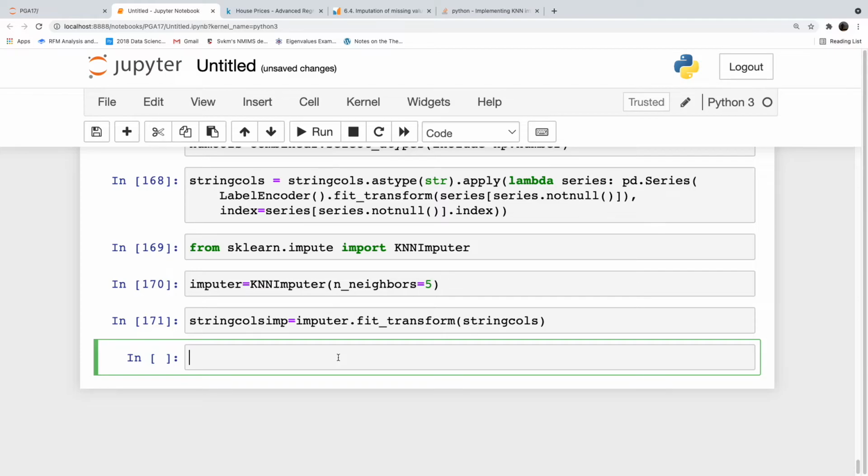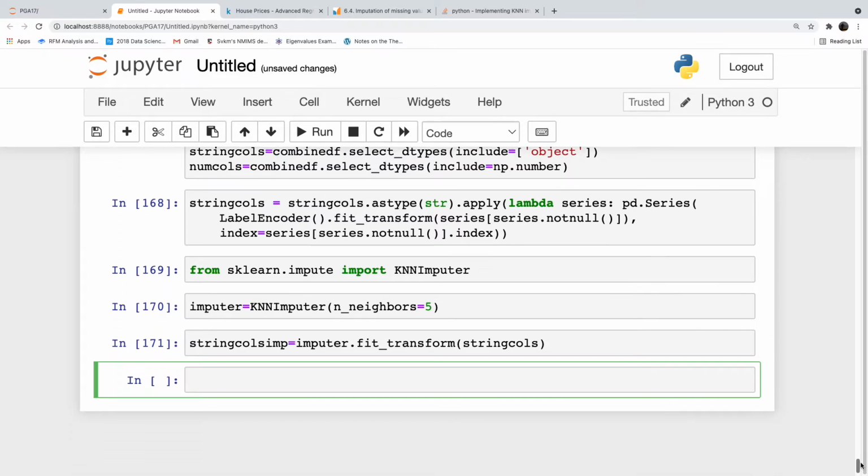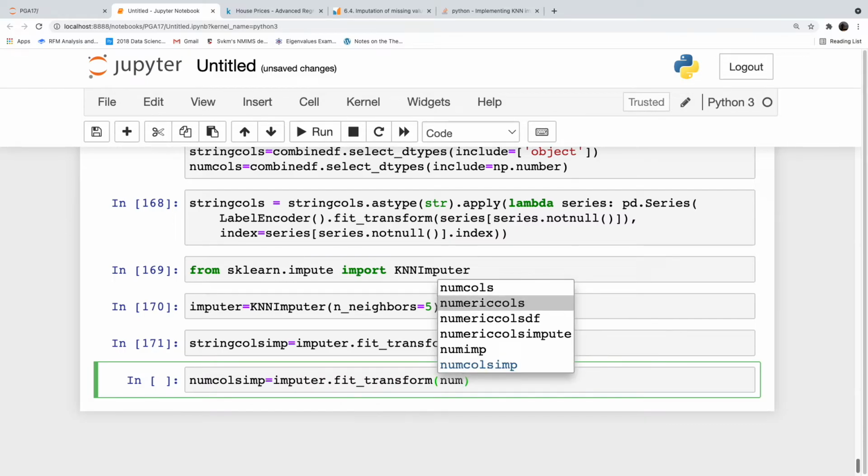Similarly, for numeric calls, we can do that. Num calls imp is equal to imputer dot fit underscore transform num calls.